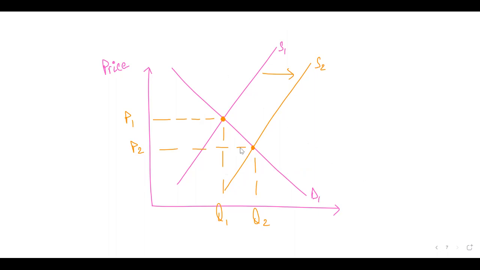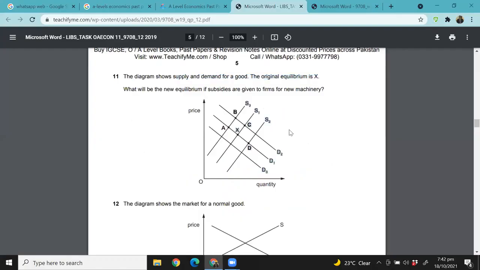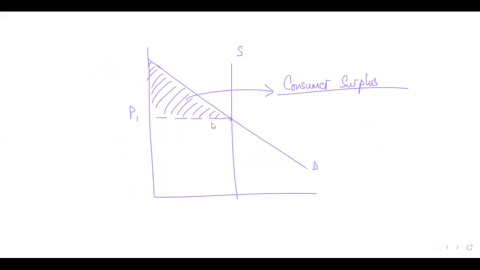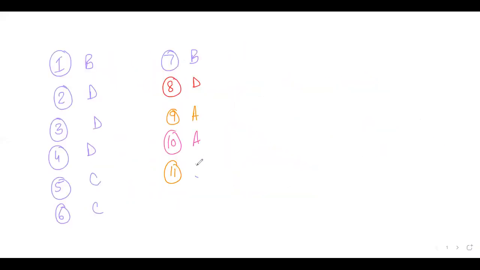Got it? So it should be when the supply is shifting. Have a look at this. When the supply shifts, your supply curve will shift over here. So from X, this will become your new supply curve and your demand curve stays the same. So the new equilibrium comes over here, right? So 11 is D. Right. Okay, great. Let's move to the next question.